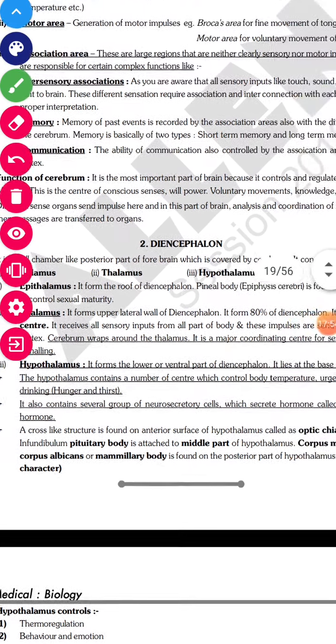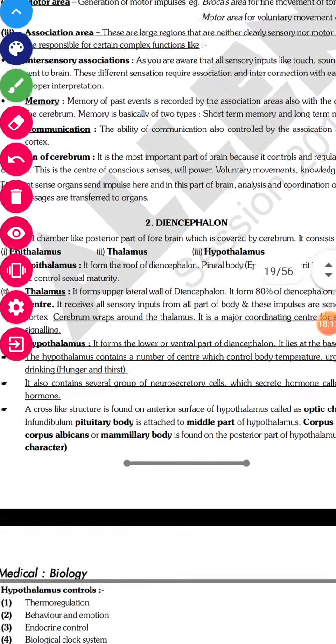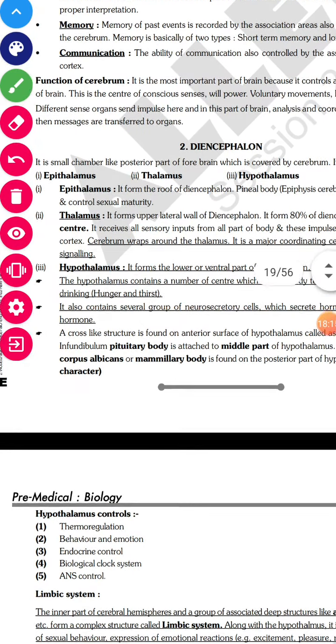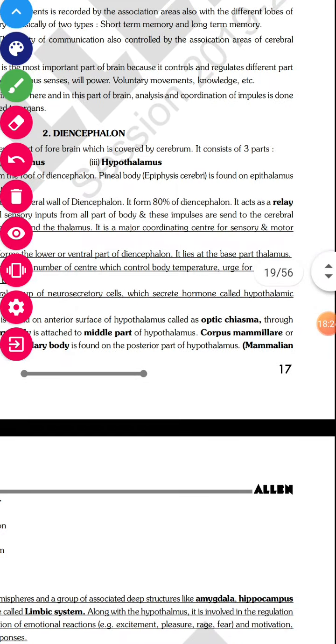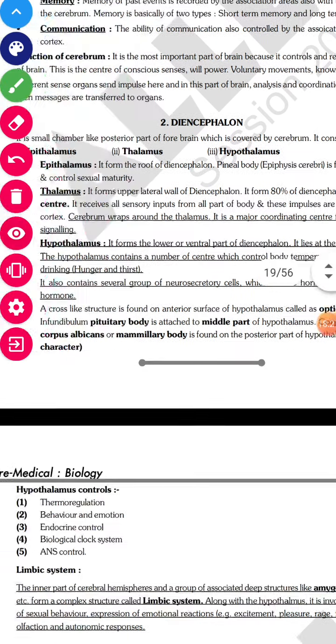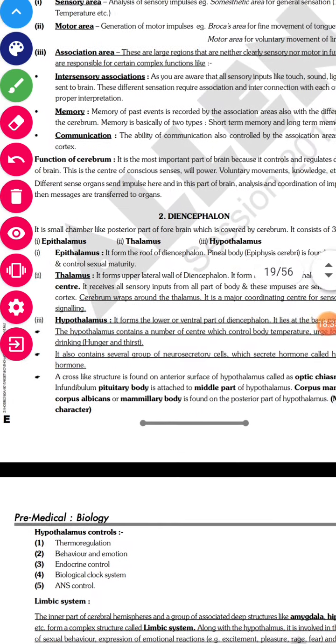Functions of the cerebrum: there are so many functions you need to remember. First is conscious senses. When you take any decision in your full consciousness, that is done by the cerebrum. Willpower, voluntary movement, and knowledge about something, because all the memory centers are located here. Different sense organs send impulses here, and the cerebrum analyzes and coordinates the impulses. Everything is done by the cerebrum and then transferred to various organs. So here we are completing the cerebrum.